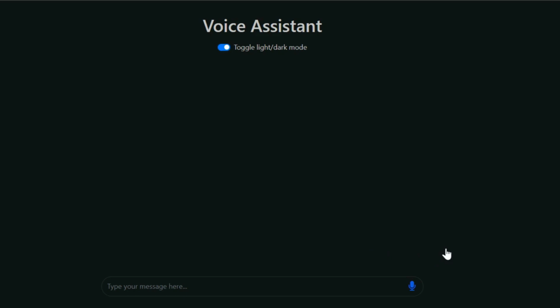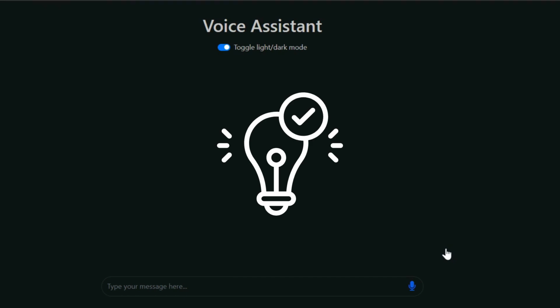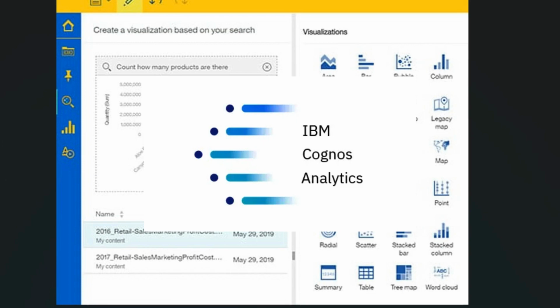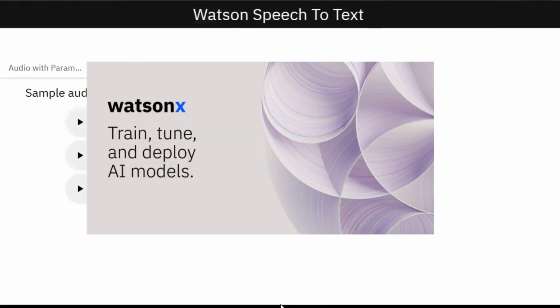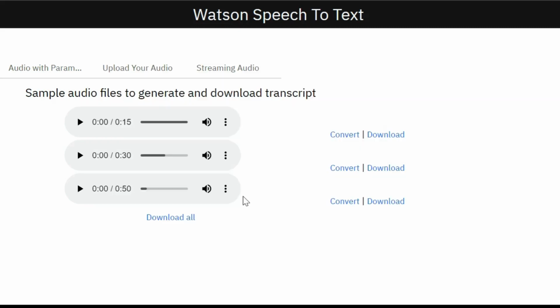But once again, speech transcription isn't the end of the story. Recorded conversations hold valuable insights that can be unlocked through analysis. And with Cognos, which is part of the IBM Data and AI platform, we can delve deeper, analyzing sentiments, summarizing content, and gaining actionable intelligence. And through Watsonx.ai, there are a lot of foundational models that have heightened capabilities to do this in a much more concise time frame.